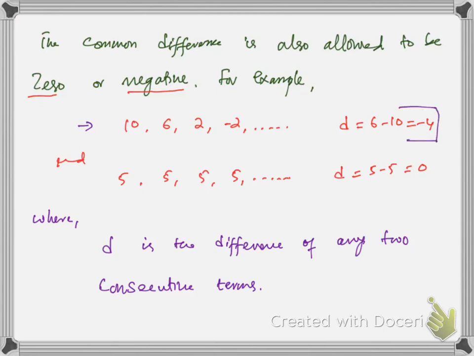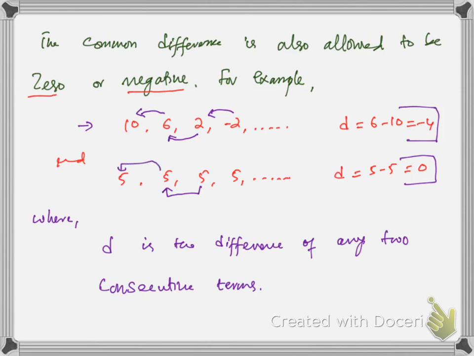How to get the common difference? This is very simple. You can just take the difference of any two consecutive terms, like 6 minus 10 or 2 minus 6 or -2 minus 2. So I took 6 minus 10. I took the difference of the first two consecutive terms here, so I got -4. Since all the terms are the same, therefore the difference must be 0. Again, you can take the difference of any two consecutive terms, like 5 minus 5, the difference of second and third, the difference of second and first, and so on.